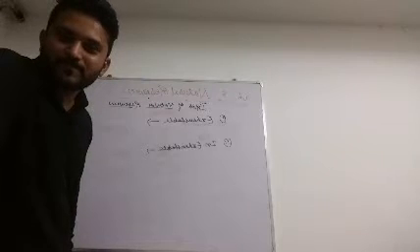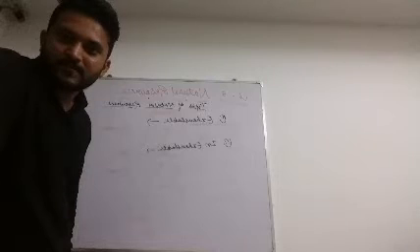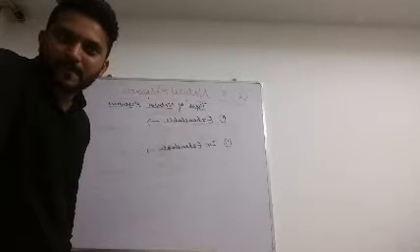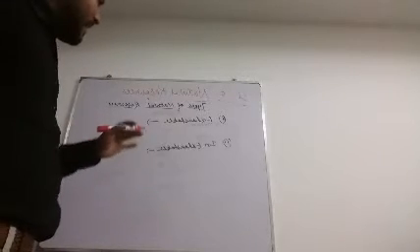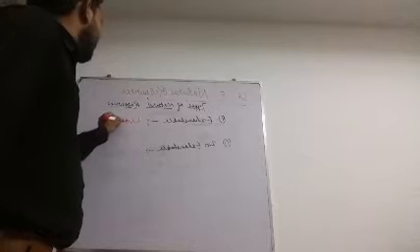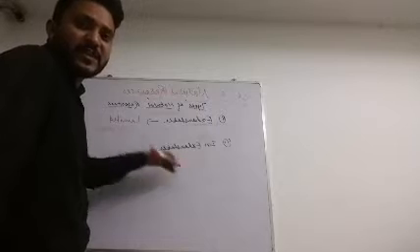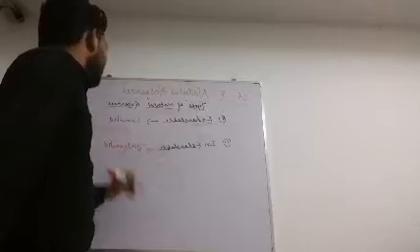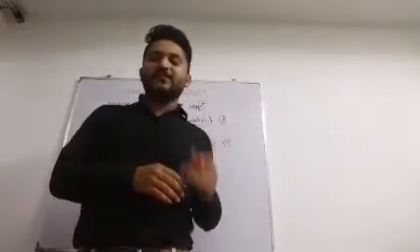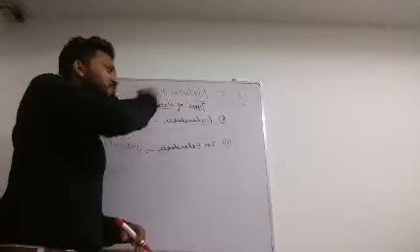Sir, the exhaustible natural resources are resources which can be finished after using them many times. That means in one word we can say that exhaustible means limited resources, and inexhaustible resources we can say are unlimited resources. See, whatever is written in the book, maybe it is in two, three, four lines, but in a single word we can define what exhaustible and inexhaustible resources are.